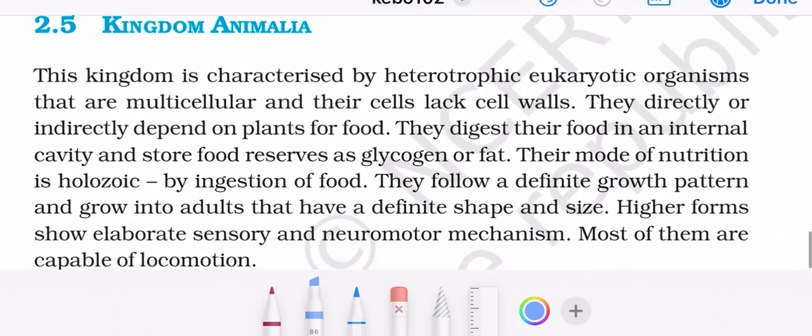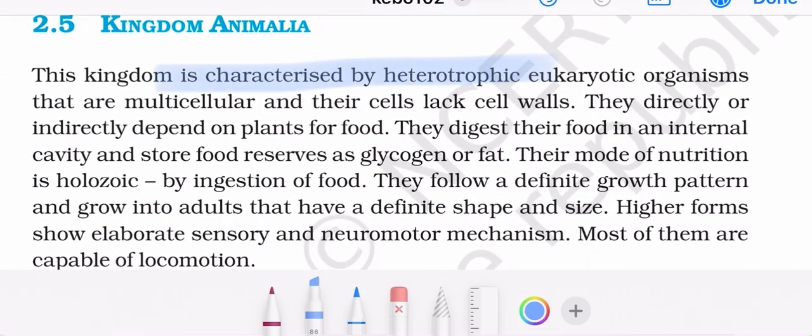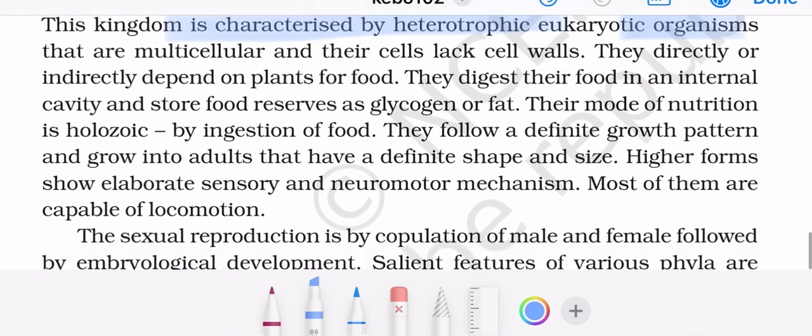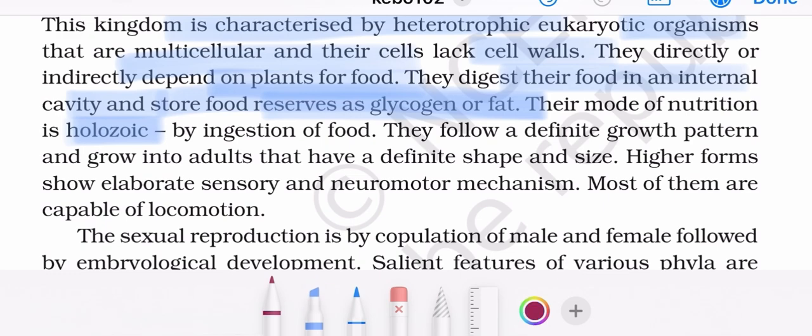Now moving to kingdom Animalia. This kingdom is characterized by heterotrophic eukaryotic organisms that are multicellular, and they lack cell walls. They directly or indirectly depend on plants for food. They digest their food in an internal cavity and store food reserves as glycogen. The mode of nutrition is holozoic, that is, by ingestion of food.